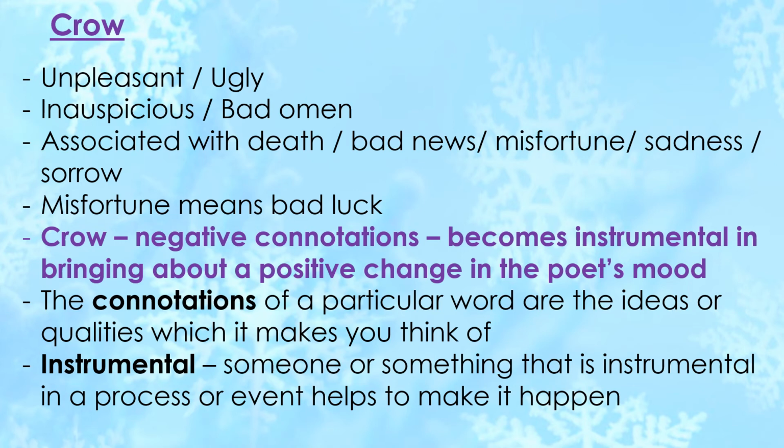Very important. Here is the meaning of the word instrumental. Someone or something that is instrumental in a process or event helps to make it happen. So, the crow becomes instrumental in bringing about a positive change in the poet's mood.